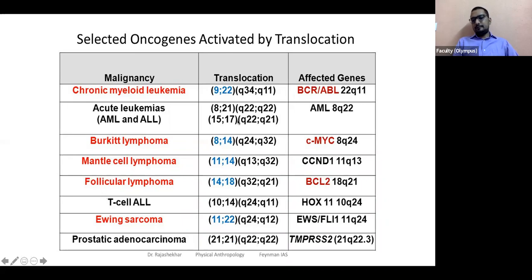Look at this. The range of events that happen in us involve many different types of genes. Oncogenes are genes that, when activated, result in cancers. I'll briefly talk to you about cancer. So these are examples for the translocation process.